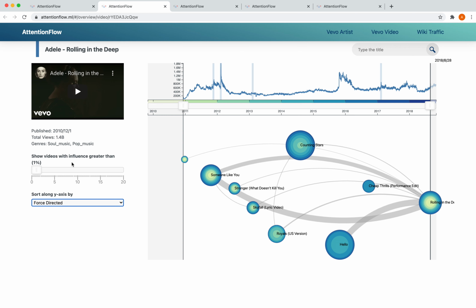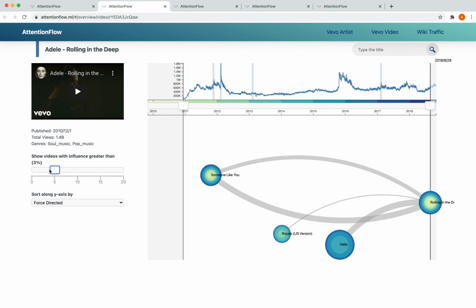On the left, we also provide some metadata like the actual music video that you can play and 2 ways to customize the visualization of the network. One of them is the influence slider that can filter out nodes that have an influence less than the chosen threshold. So as we increase the threshold, the less influential neighbors will begin to disappear.